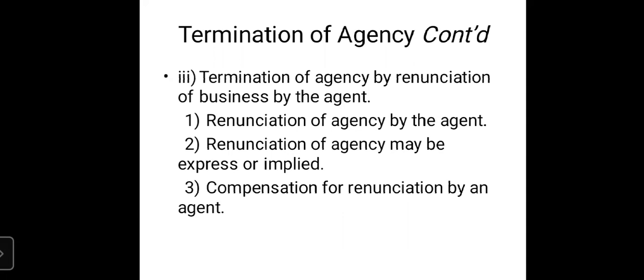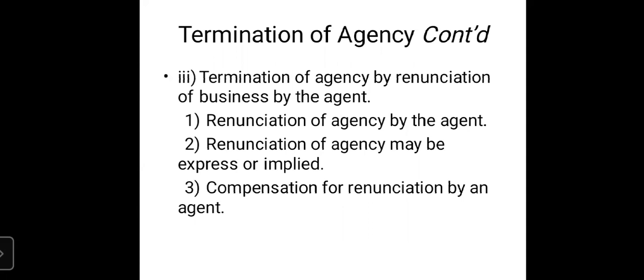That is one. And the other one is implied. Under implied, we all know the meaning of implied. The agent is not communicating either orally or in written form to the principal, but he has ceased to be an agent by his conduct or act.